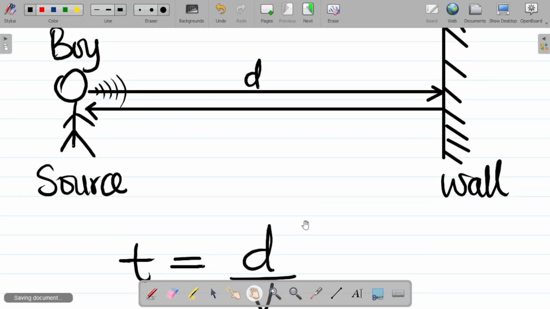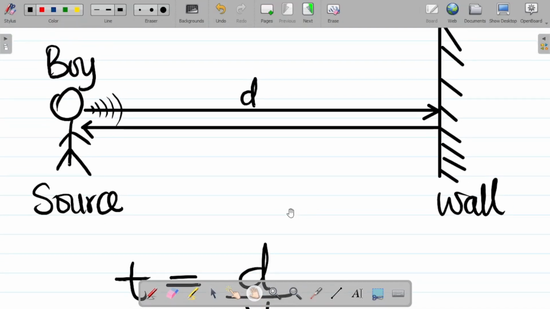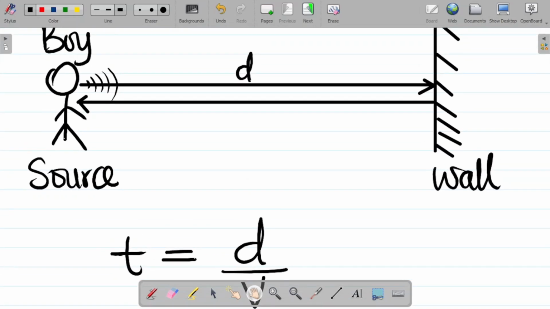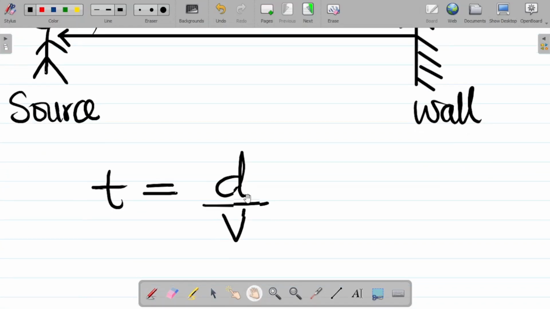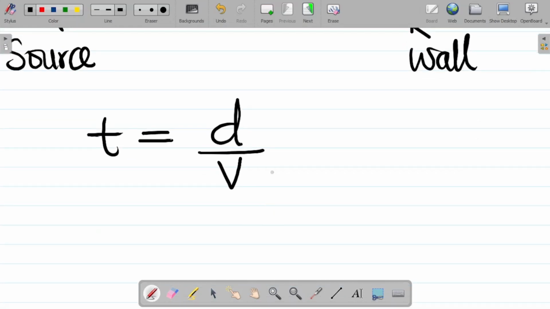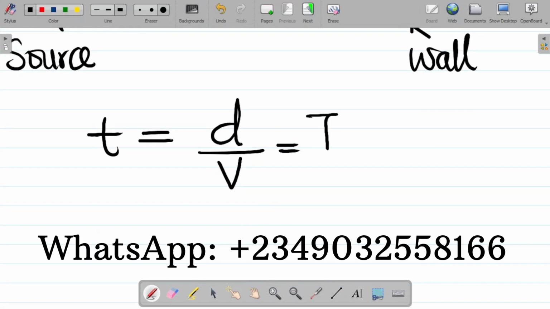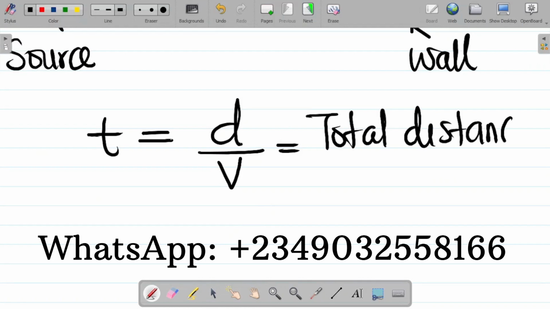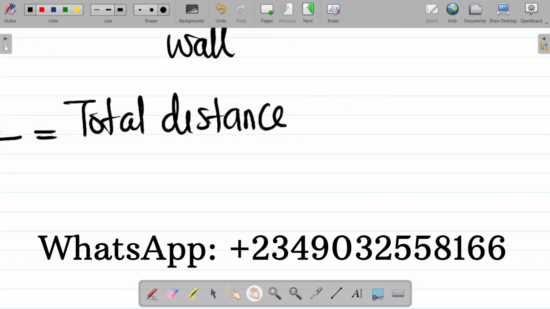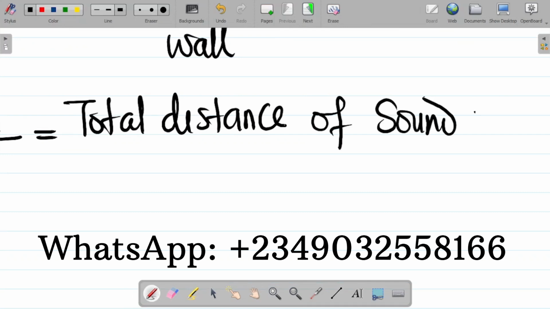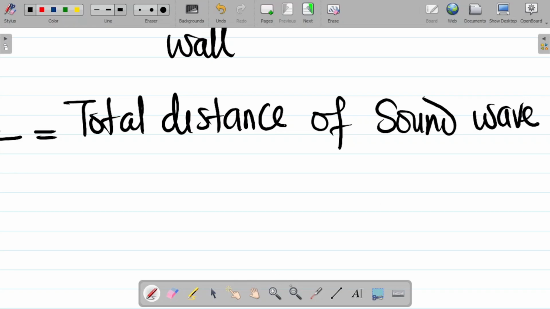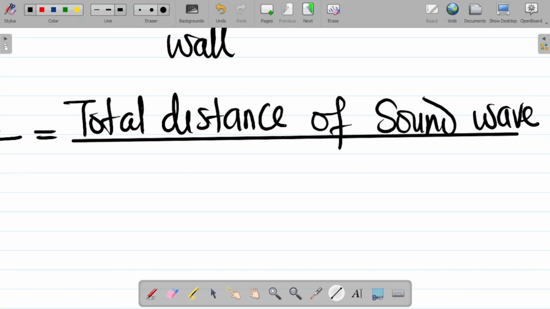Now, applying this to the sound wave concept, the time that this boy takes to hear the echo will be equal to not just d but the total distance. So the time is equal to the total distance traveled by the sound wave, all over the velocity of sound in air.